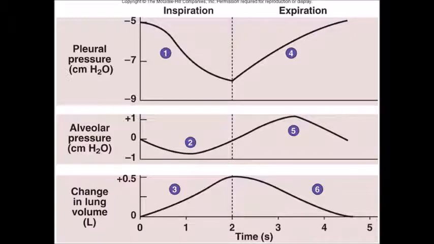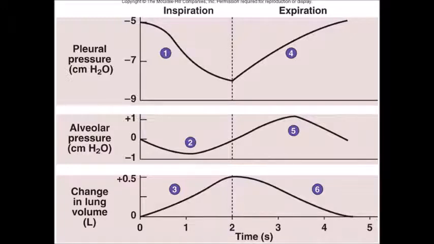Then during expiration, you can see the alveolar pressure is towards positive side, more than 0. So obviously now alveolar pressure is more than atmospheric pressure. So it will push the air out of the lungs into external atmosphere. So we are taking in and taking out due to this change in alveolar pressures during inspiration and expiration respectively.